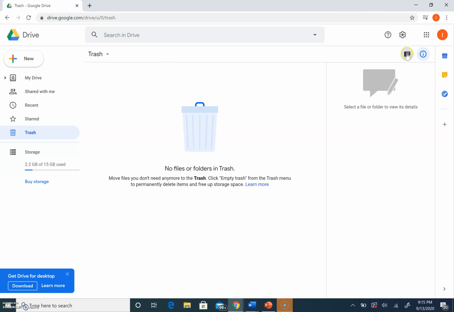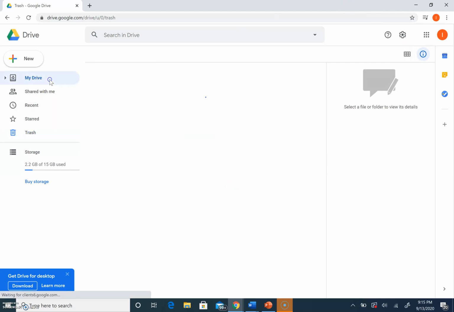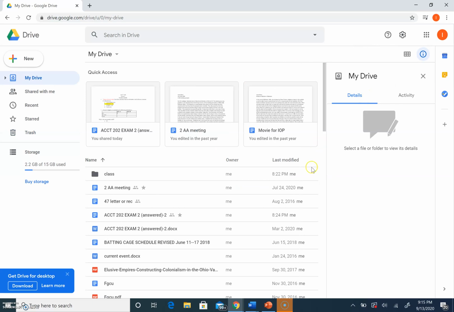Over here you can change how you view the documents. Now it will show you more information.